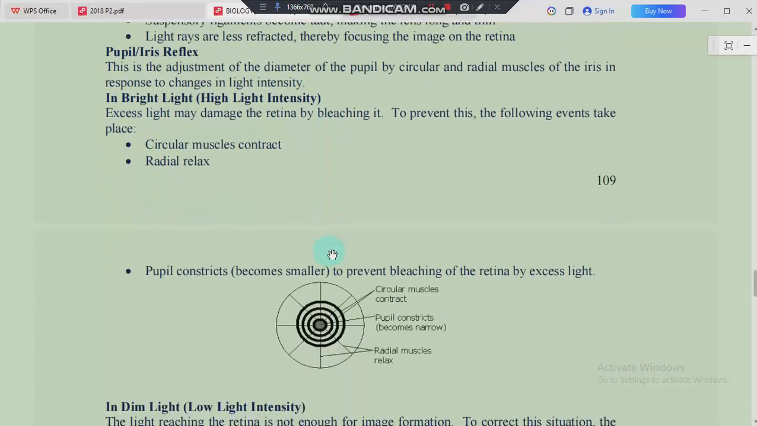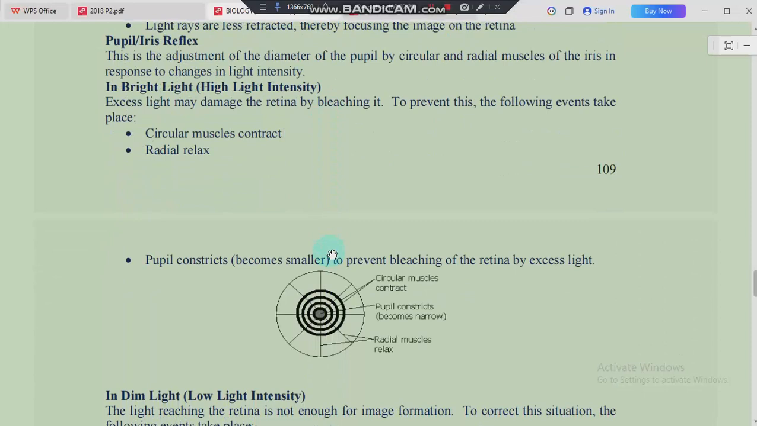Let's now move on to the pupil and iris reflex. So this is simply the adjustment of the diameter of the pupil by the circular and the radial muscles of the iris. Remember we said this iris has got circular and radial muscles. So this is the response to change in light intensity. So when there's so much light, when you look at the sunlight directly, this pupil and iris reflex has to happen where the circular and the radial muscles are involved.